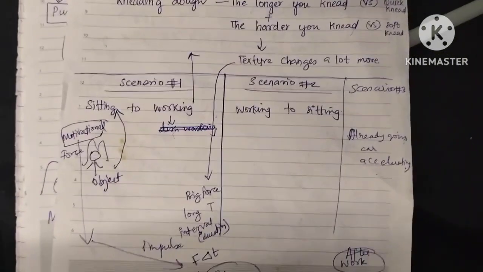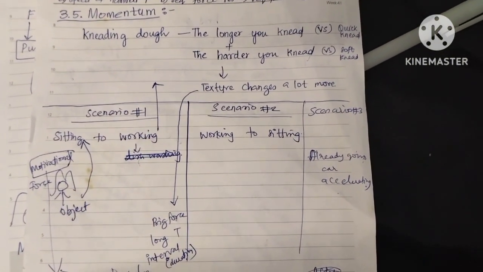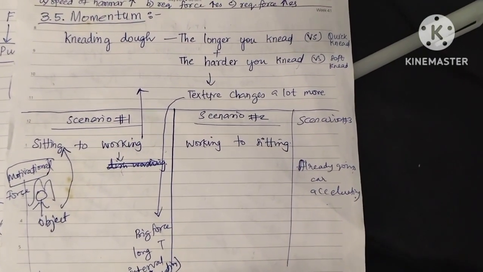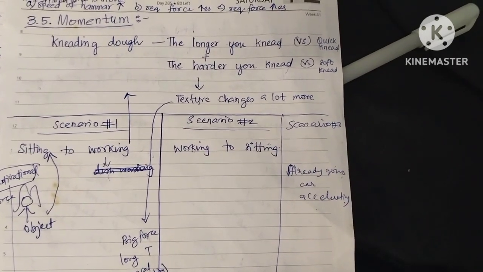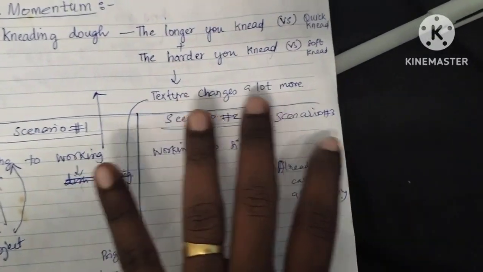So now we are going to see about momentum. For momentum I am taking an example to explain what momentum is. The example is kneading dough. The longer you knead, the quicker you knead, the harder you knead versus the softer you knead, the texture changes a lot more.